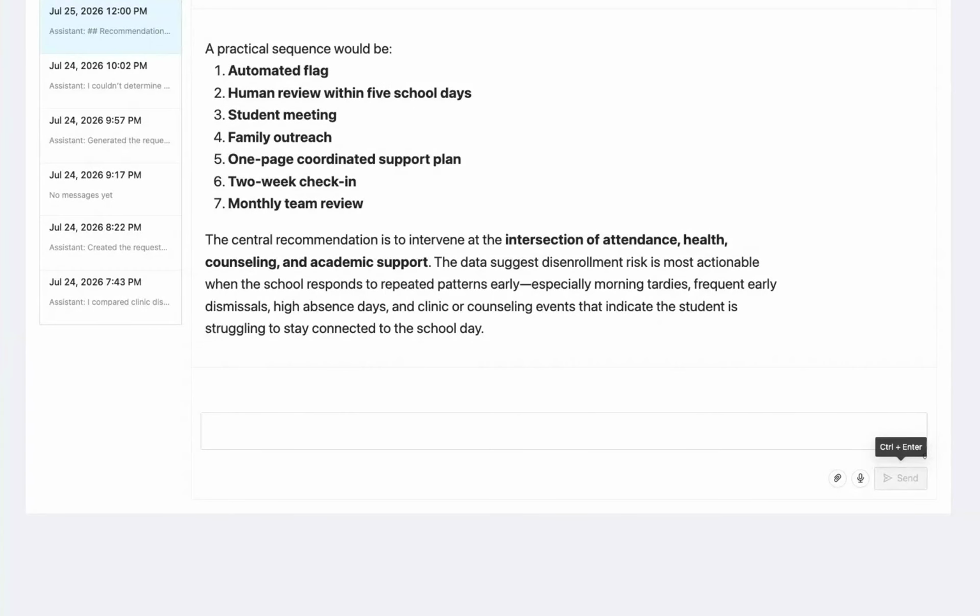The personal assistant made some specific recommendations to identify emerging attendance and dismissal patterns early. It also suggested ways to better support students experiencing academic challenges or substance misuse.